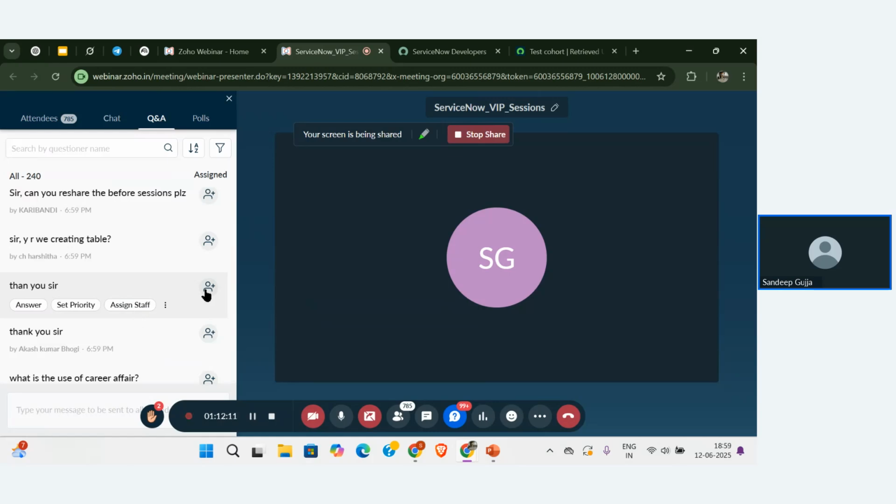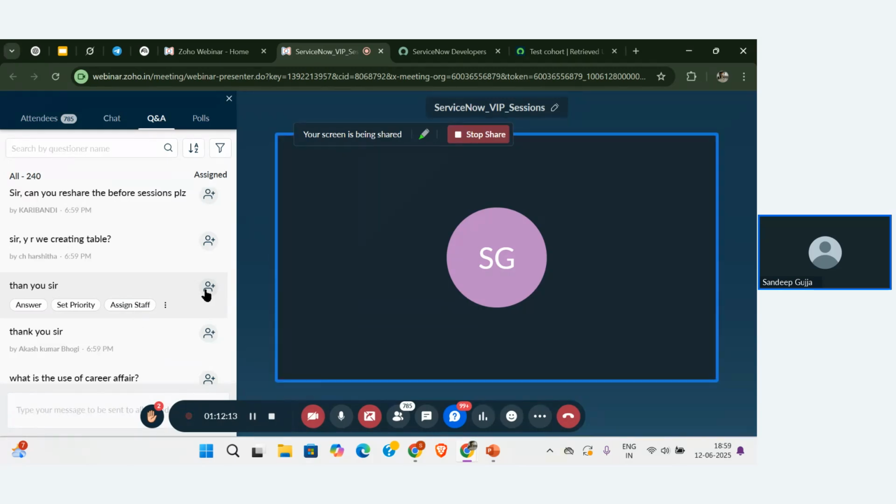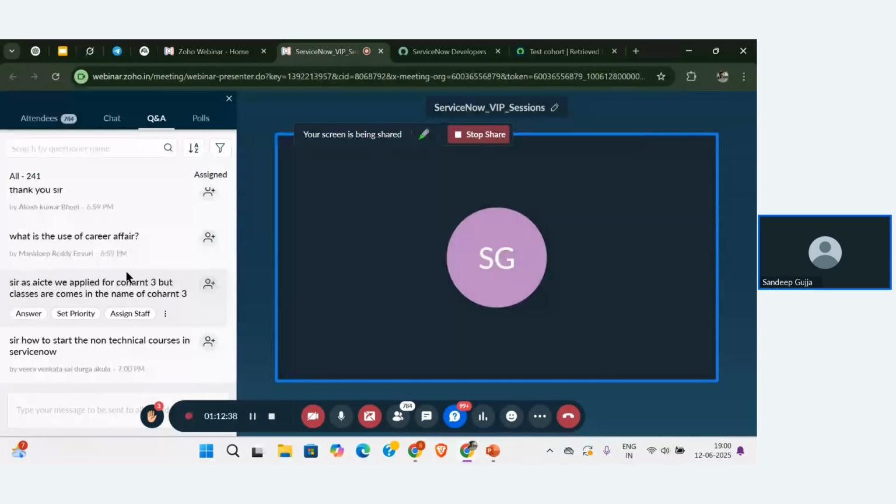We are creating tables. I'm just showing how the configuration is going to be stored. Table is one of the configurations, right? Form is one of the configurations, list is one of the configurations. That's why I created one sample table to show how that is working. Now let me create one more update set. In that particular update set, I'm going to store additional things. That is field, form, list.